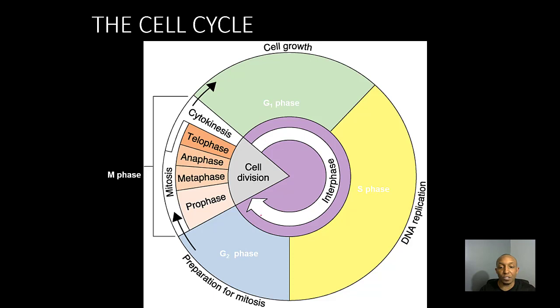If we take a look at the cell cycle, if you notice, most of the cell cycle is in interphase. So in interphase, we have G1 phase, which is going to be cell growth. And then we have the S phase. This is where our DNA gets replicated or a copy of our DNA is made. And then if you look at the G2 phase, the G2 phase actually prepares for mitosis. The part that we're going to focus on in the cell cycle is going to be this mitosis part right here, where the cell actually makes a copy of itself. And then if you look in this M phase with mitosis, we have prophase, metaphase, anaphase, telophase, and then the last part is cytokinesis, and then the process starts all over again.